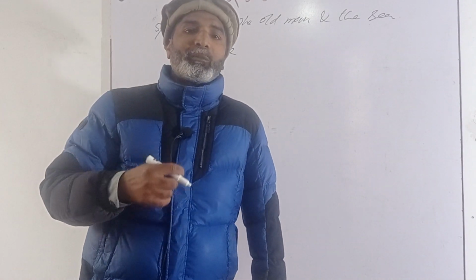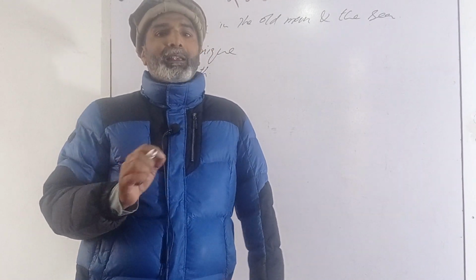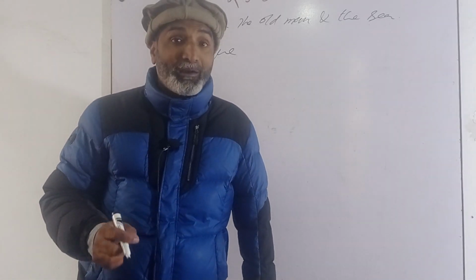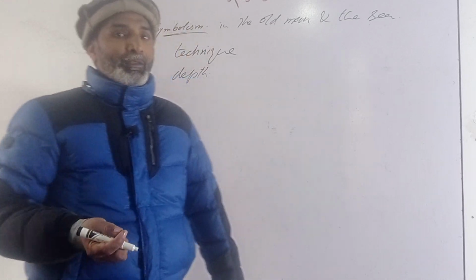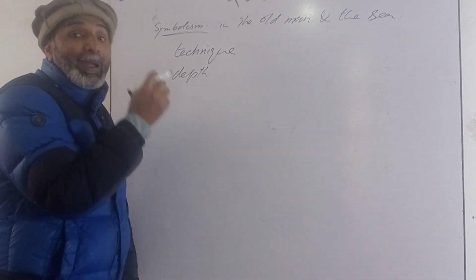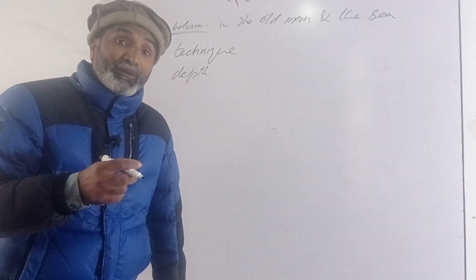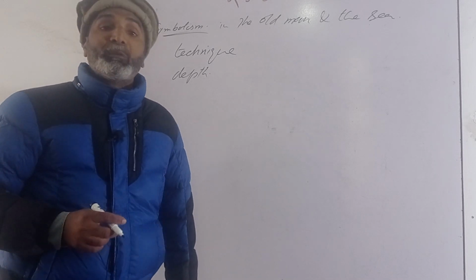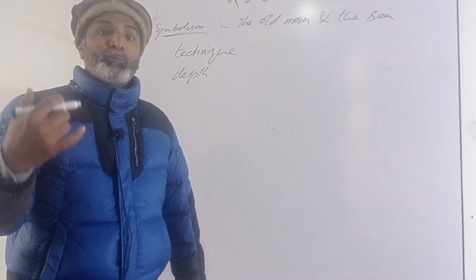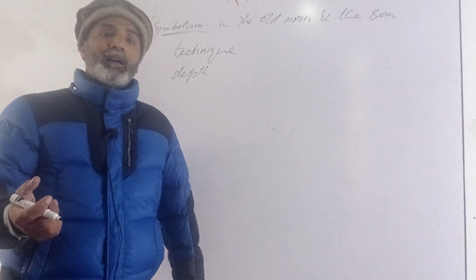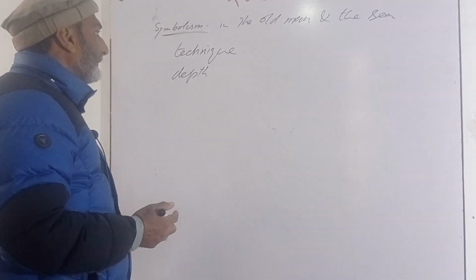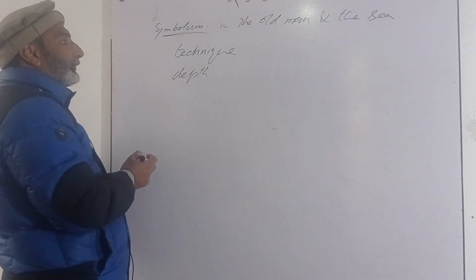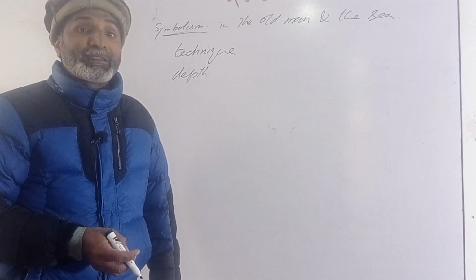The Old Man and the Sea is a very small novel. If it has no symbolism, then it would have been an ordinary novel. अगर इसमें symbolism ना होती तो ये एक आम सा नावल होता. So it is symbolism which creates a depth in this novel, which makes it a storehouse of inspiration, which makes it a great novel. So symbolism goes a long way to make The Old Man and the Sea a great novel. Symbolism is a technique, as I told you. Symbolism is a technique, it is used by various writers to create depth in their writings.